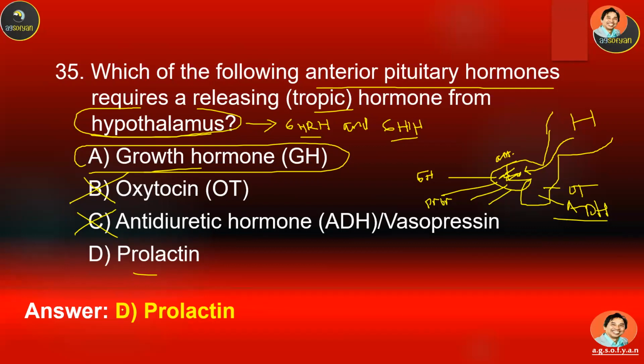So I think this is the wrong key over here. Yes, it should be growth hormone, because the hypothalamus will release GHRH and GHIH in order to control growth hormone production from the anterior pituitary gland.